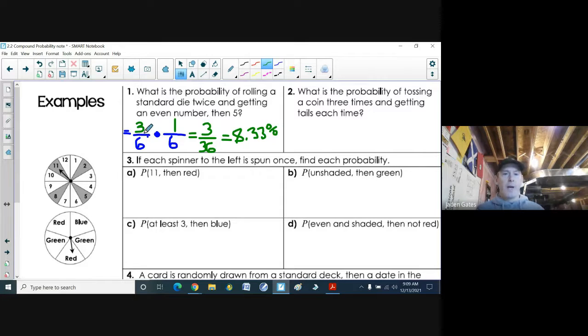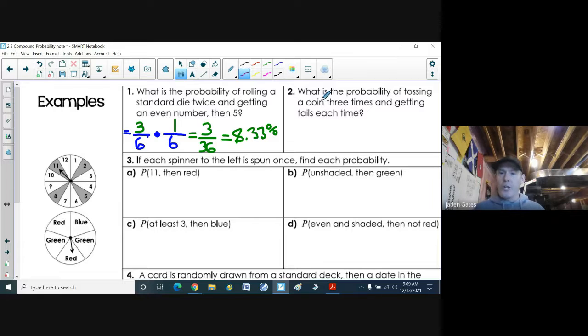So again, I multiplied my first probability times my second probability. And again, it's easier when it's a fraction because you can multiply the numerators and then the denominators, and you got your fraction. Okay, number 2, a little bit different. What is the probability of tossing a coin 3 times and getting tails each time?